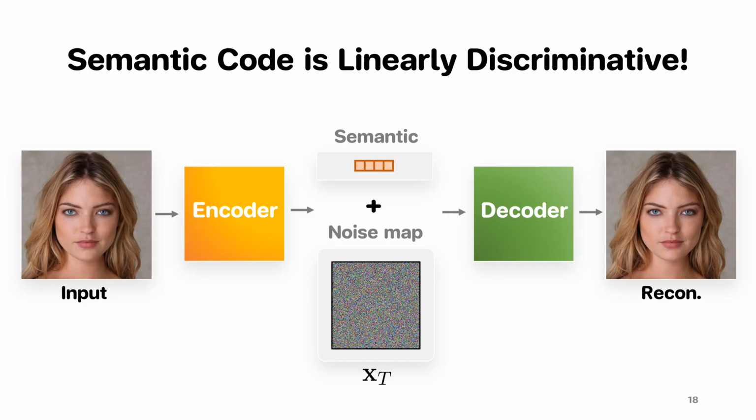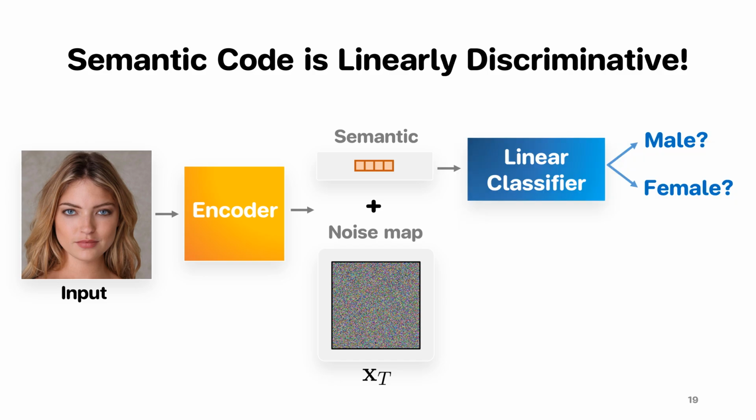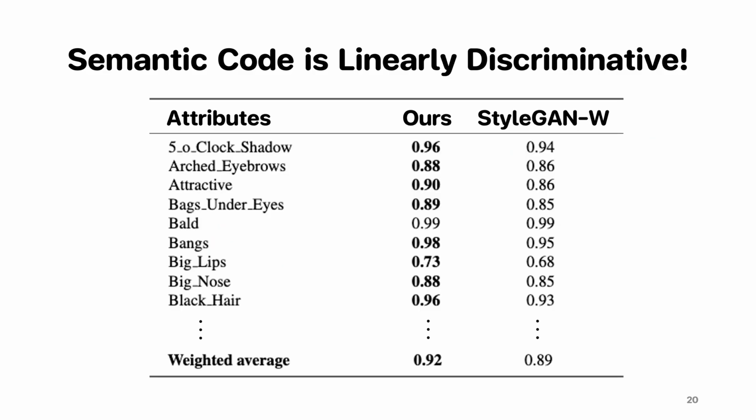We also test whether the semantic code does indeed contain semantic attributes, like age or gender. If our semantic code contains gender information, we could train a linear classifier on only the semantic code to predict the gender well. And we could. We performed this test on the CelebA-HQ dataset. The results show that our semantic code is rich in semantics, with AUROCs in the 90s for many attributes, and higher than those from StyleGAN W space. Note that we never used any labels to train the autoencoder.